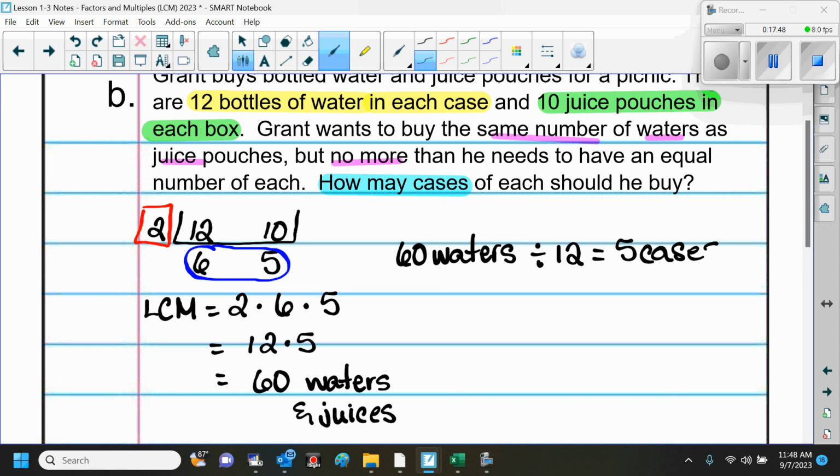Very good. Make sure you write that down so you can show your work. For 60 juices, what are we going to divide by? We're going to divide by 10 because there are 10 juice pouches in each box. So that's going to give us 6 boxes of juices. Is everybody clear?